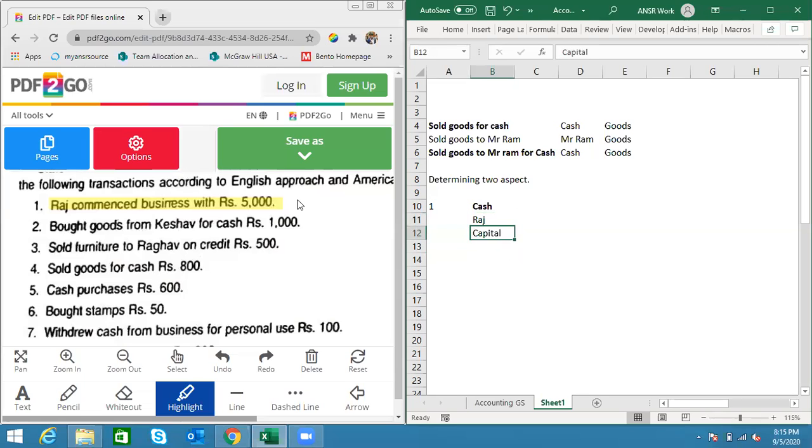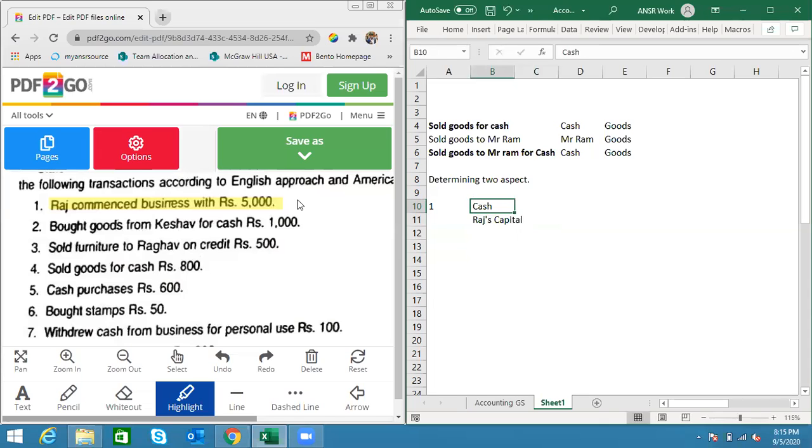Both are actually the same. Let's club them together, both logic are the same. Let's club them together to say Raj's capital account. Now that we are clear about the aspects, the next step in the procedure to record the journal entry is to determine what type of account those are.